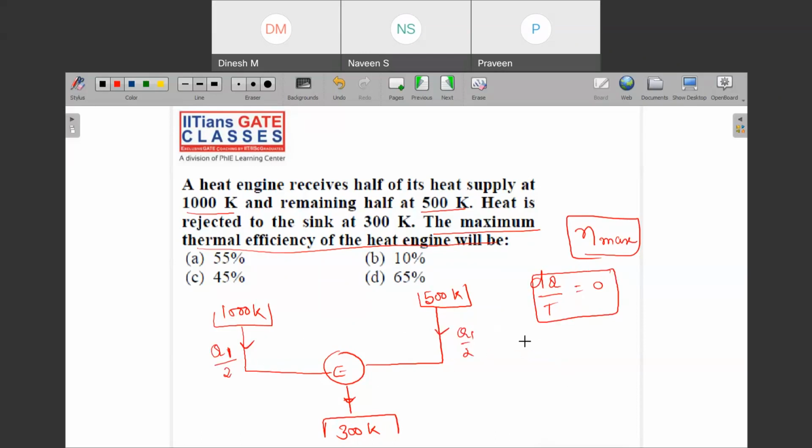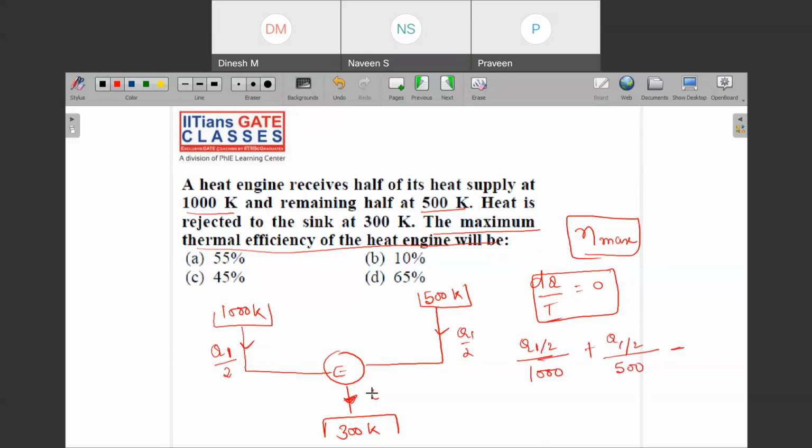That means Q1 by 2 divided by the temperature, 1000 Kelvin, plus this is also Q1 by 2 upon 500 Kelvin, and the cyclic integral of dQ upon T is equal to 0. That means you are rejecting some heat here, right?